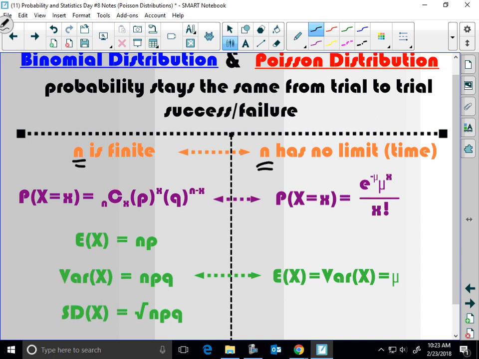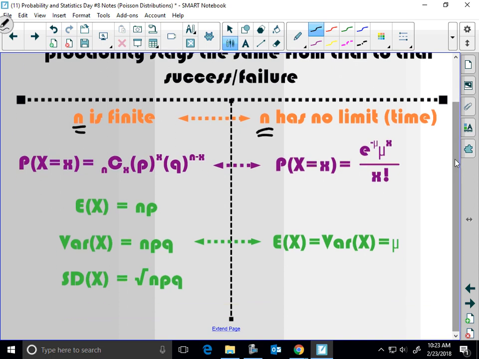Now the formulas that are used, we saw this yesterday. Probability that x equals some value. We used combinations. We used probability of success to the x power, probability of failure to the n minus x. Today's formula, and I'm not going through the proof, A, because I don't want to, and B, because it looked really painful, is the probability that x equals some value.